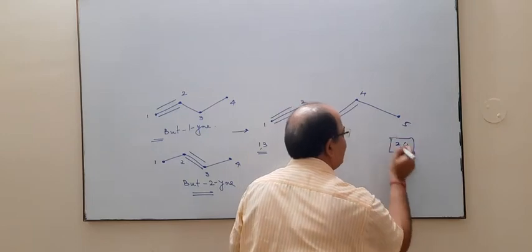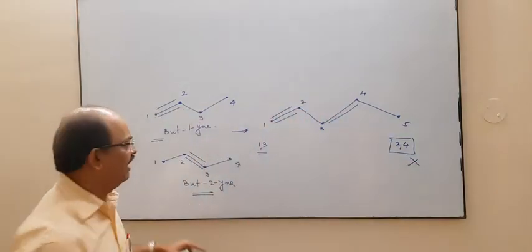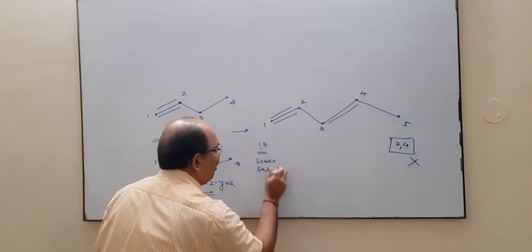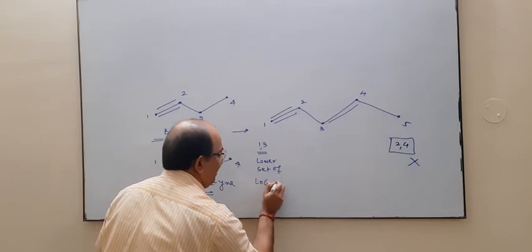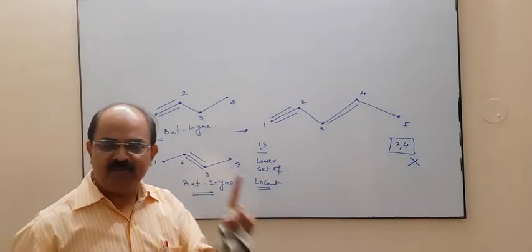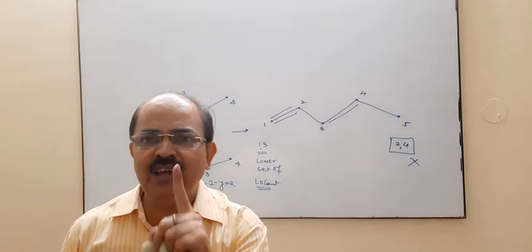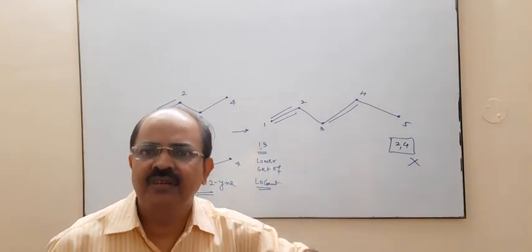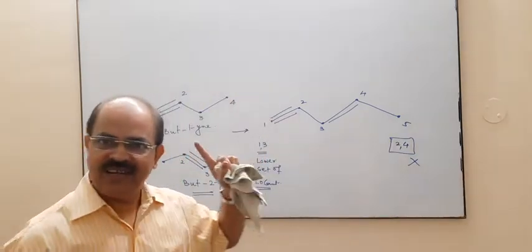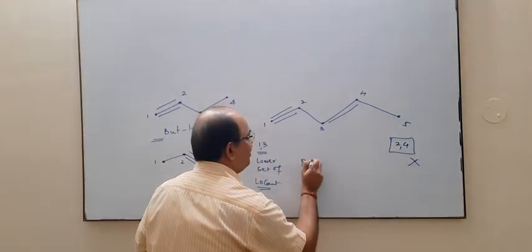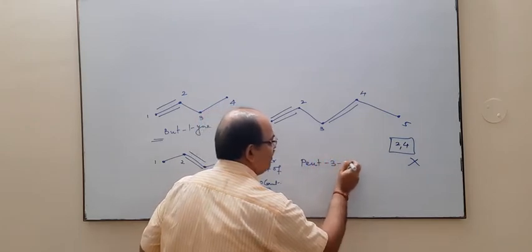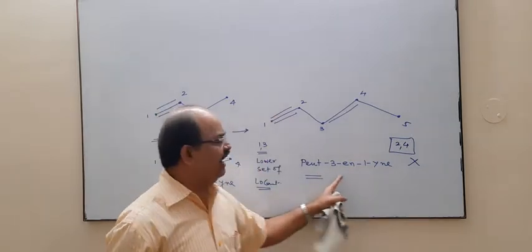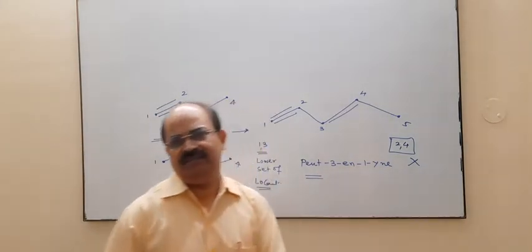Now 2, 4 is your higher set of locants, while 1, 3 is your lower set of locants. But you must remember that whenever you write an IUPAC name, ene should be written first, then yne should be written. It means this compound is pent, then we have 3-ene, then we have 1-yne. It is pent-3-en-1-yne.